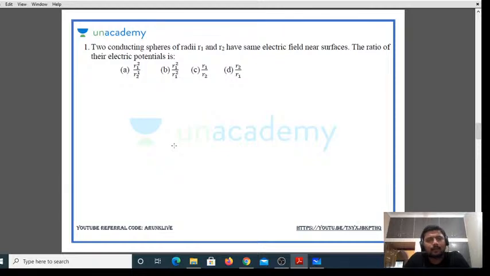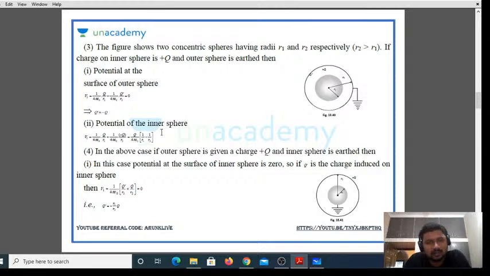Fine. Next, let me go to the problems directly, because the other two were similar things. If a surface gets earthed, if the outer sphere is earthed, the potential on it would be equal to 0.